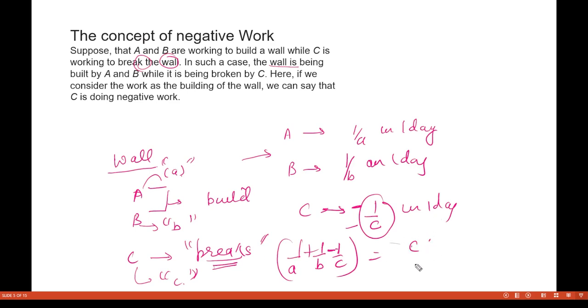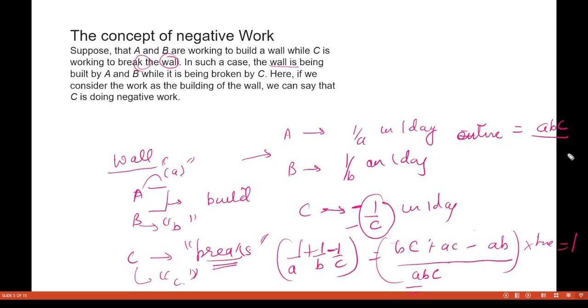Okay, now you can obviously calculate this. You will do ABC and this will become BC. This will become AC. This will become minus of AB. Okay, so this is the amount of the work done in one day, and into time you will do. So C is equals to 1. So the entire work done can be given by ABC divided by BC plus AC minus AB. Now this can be a standard formula. Okay, so that entire work will be done in this much time.